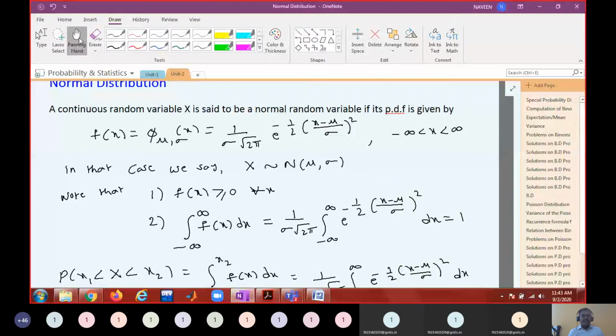Do you say that this density function is a continuous function? How do you say that this is a continuous function?